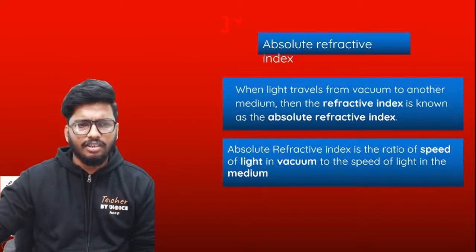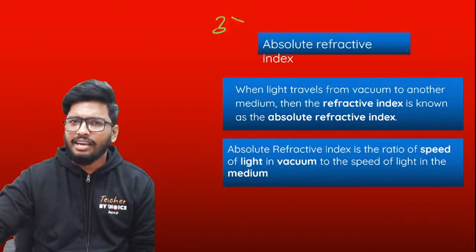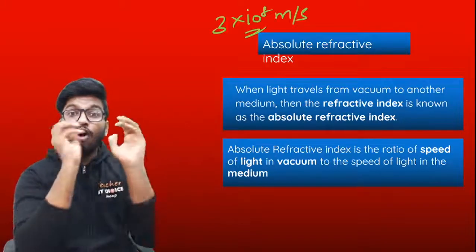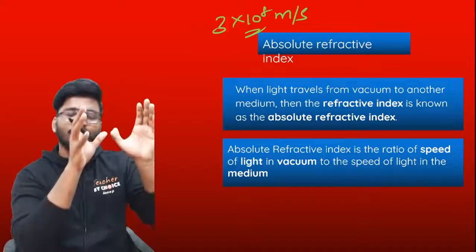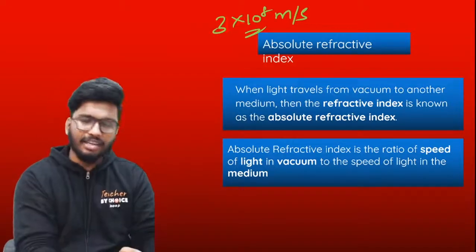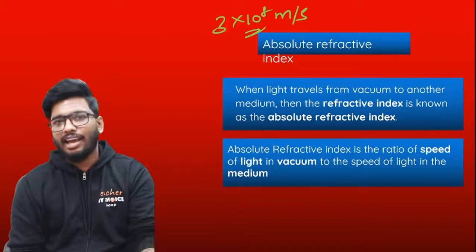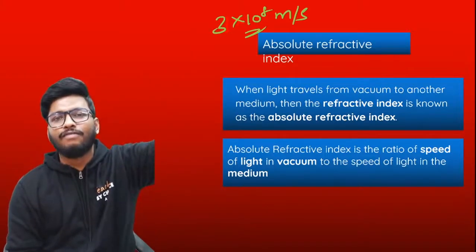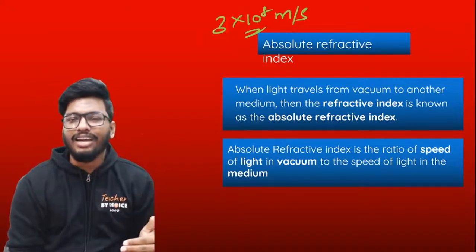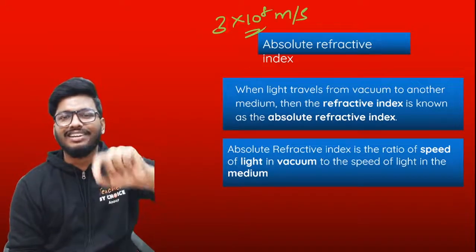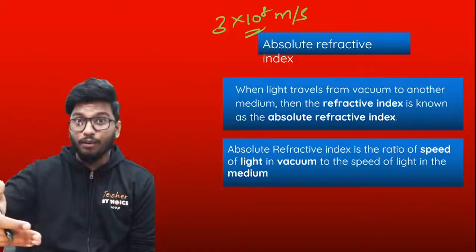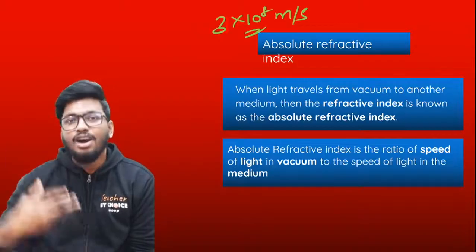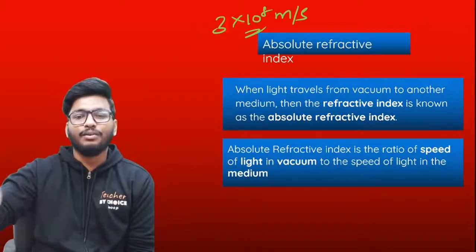So let me just write with a different color. The speed of light in vacuum is going to be 3 into 10 to the power of 8 meter per second itself. So that value we already know. So when you compare the speed of light in a particular medium to the speed of light in vacuum, the refractive index that you get is what is known as absolute refractive index. So when light travels from vacuum to another medium, the refractive index that you obtain is called absolute refractive index.